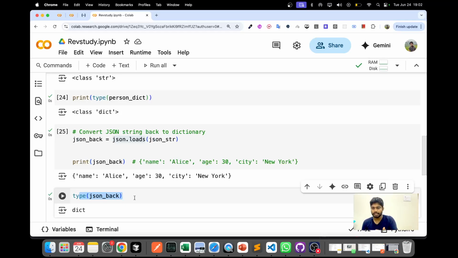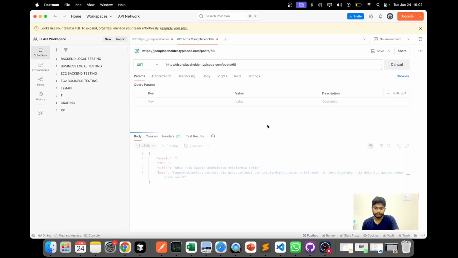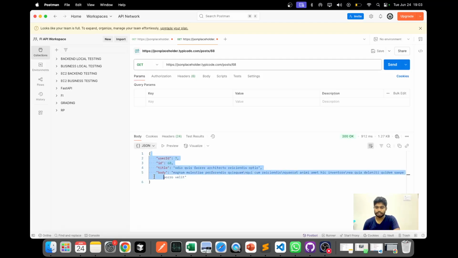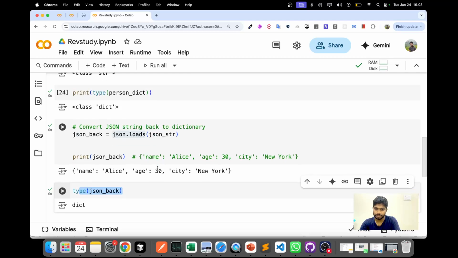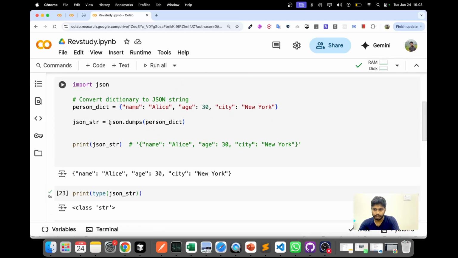Python understands dictionary, but other applications outside Python, like the one we saw in Postman, right? When you run this, you got the response in JSON. It doesn't understand what a dictionary is. It only understands JSON format. In the same way, many other applications also use JSON, because it's universal. So you need json.dumps to convert a dictionary into JSON.